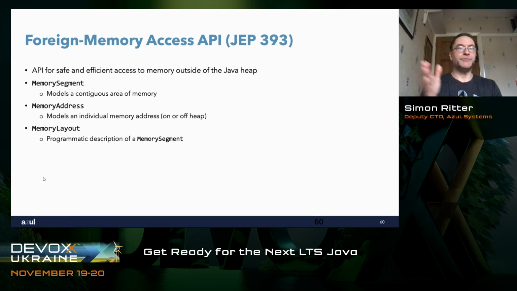If you want to point at a particular place in that, you can use a memory address as a way of referencing the actual specific address. And then you can also have the idea of a memory layout, which is where you want to be able to describe a memory segment. A memory segment is just an area of memory. Maybe you want to describe it as something that holds particular type objects, and we'll see an example of that in a moment.